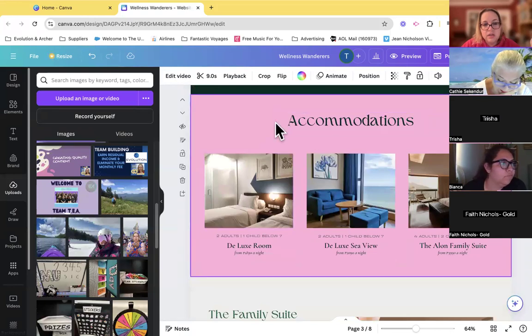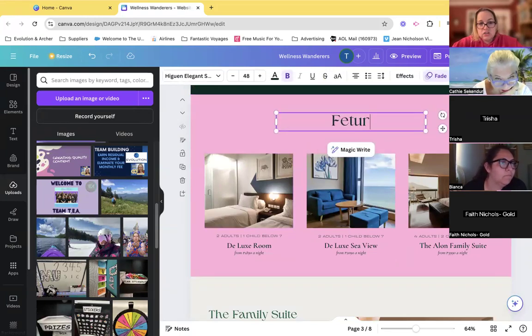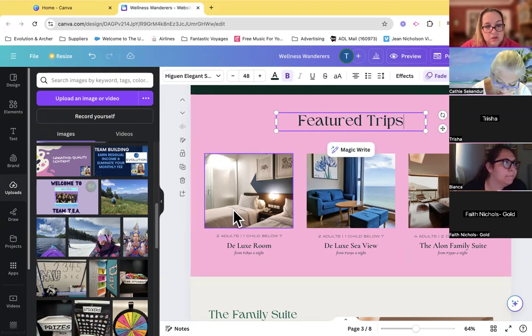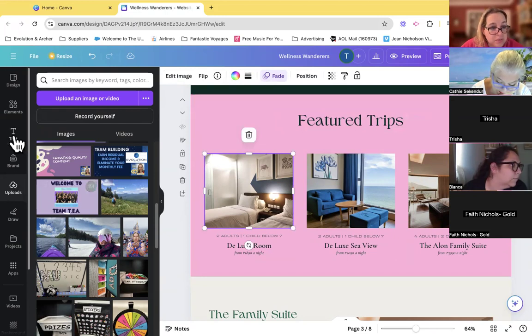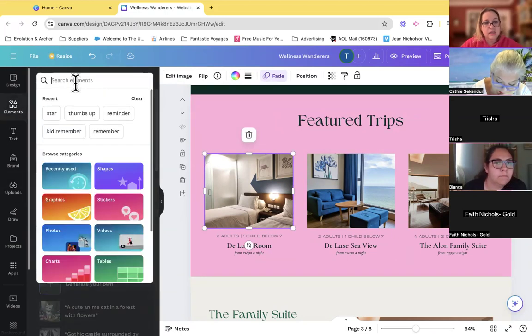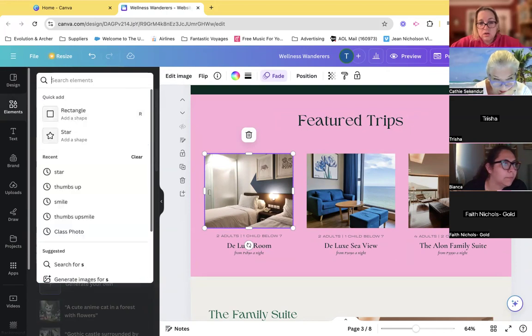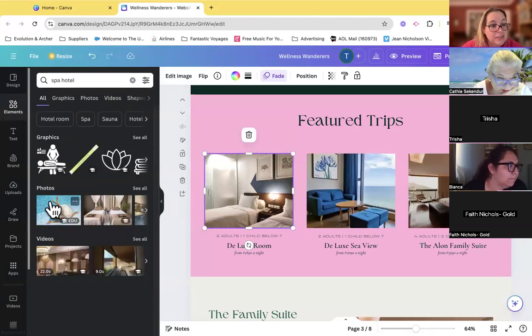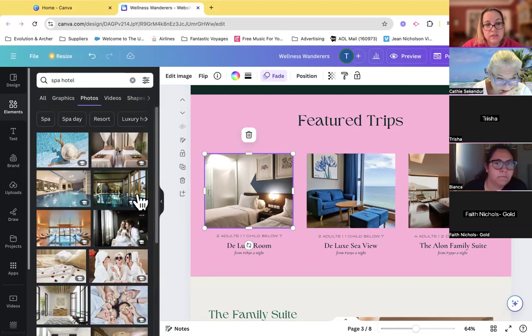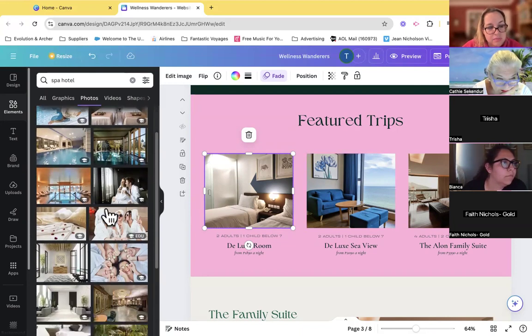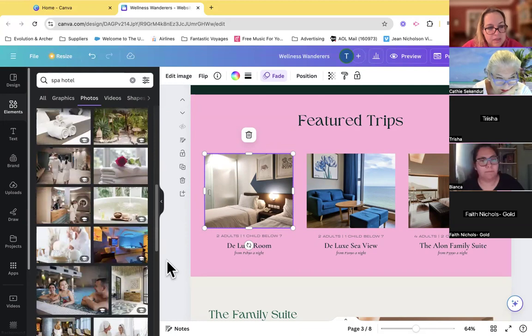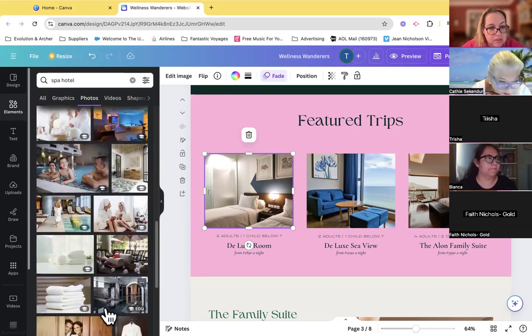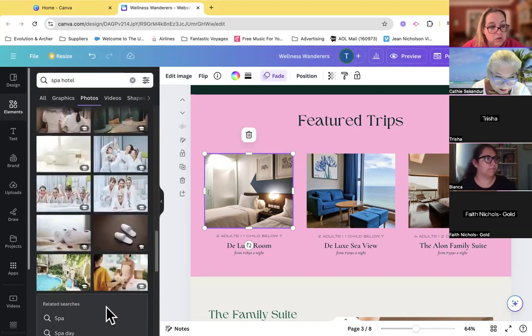And then I could put featured, maybe I put something like featured trips. And I would put whatever it is. Now, you don't have to use your own pictures. I could come to elements and I could search for spa hotel. I like to use photos. Now, again, mine are showing up as premium because I have it. But if you don't have premium, not a big deal. You can use whatever you find that works.